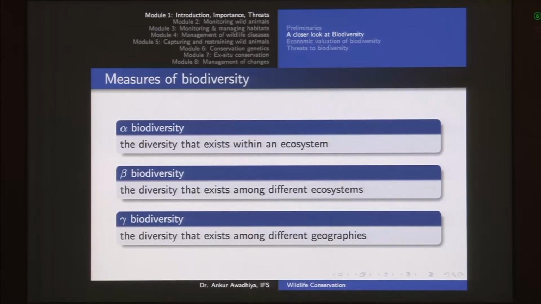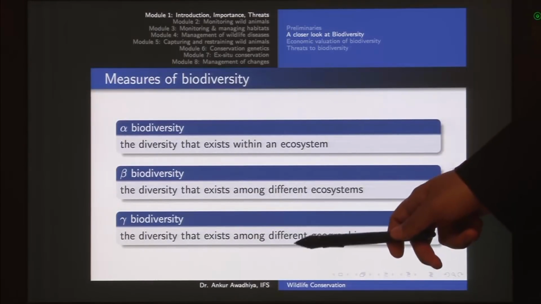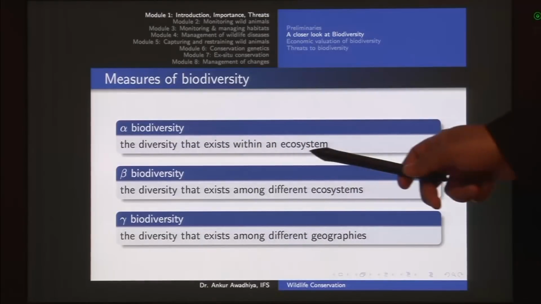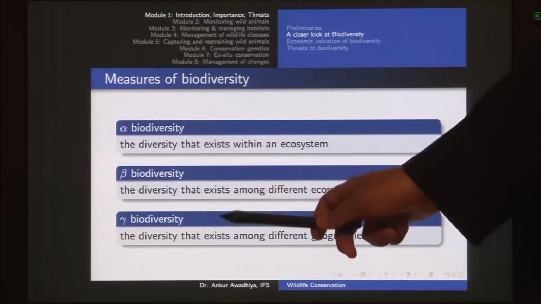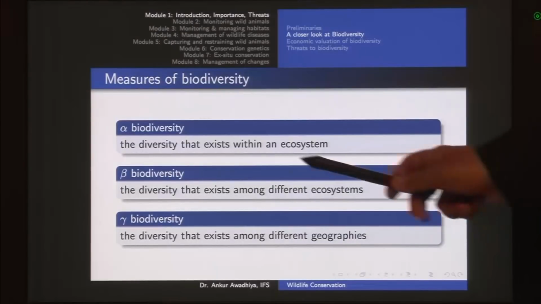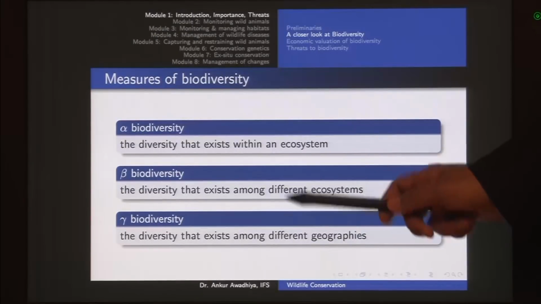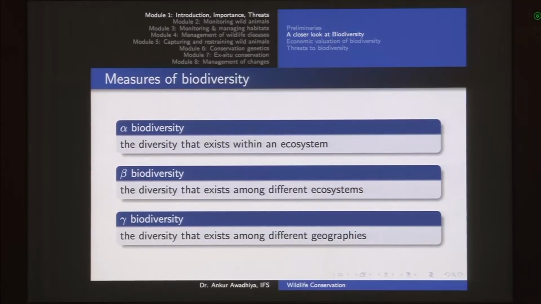Now these are three important definitions. The measures of biodiversity include alpha biodiversity, beta biodiversity and gamma biodiversity. Alpha is diversity that exists within an ecosystem, beta is diversity that exists among different ecosystems, so here we are comparing different ecosystems, and gamma is at a very large scale that is existing among different geographies.